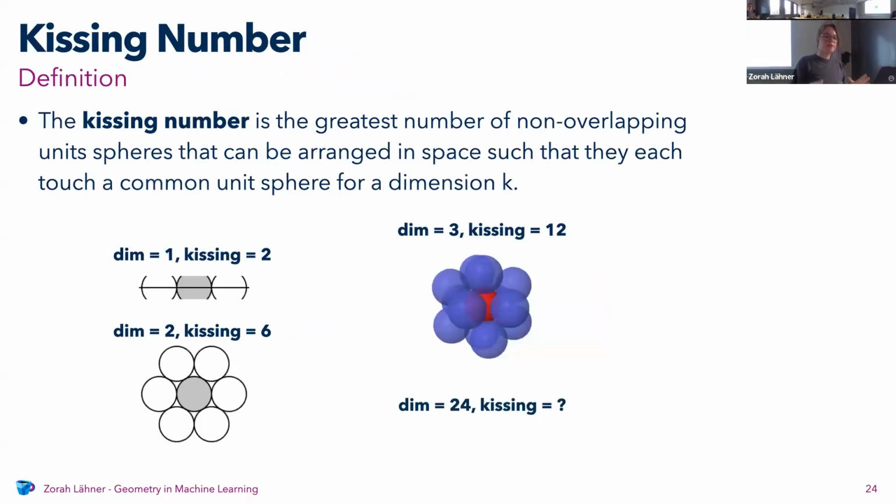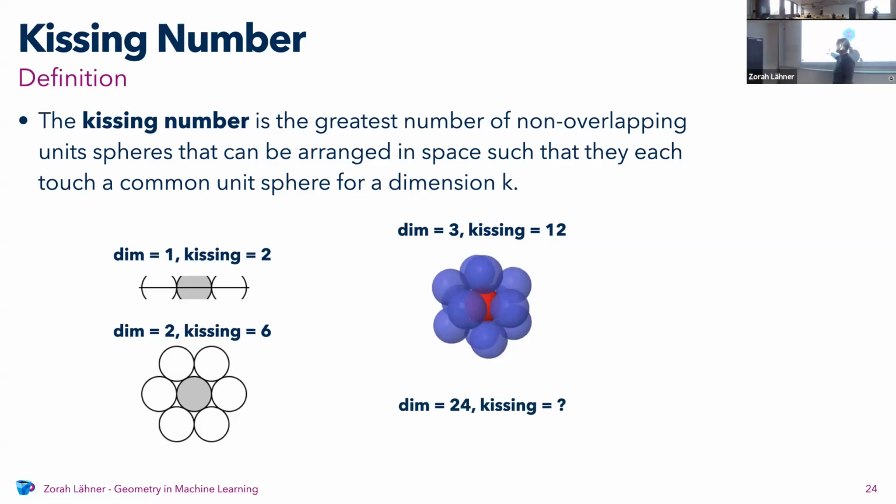And there's something called the Kissing number that answers exactly this question. The Kissing number is the greatest number of non-overlapping unit spheres that can be arranged in space such that they each touch a common unit sphere for dimension k. Okay, what does it mean? We have some unit sphere in the middle. In dimension 1, it's just these 2 points. How many other unit spheres can touch it? In dimension 1, because they're just 2 points, it's just 2.